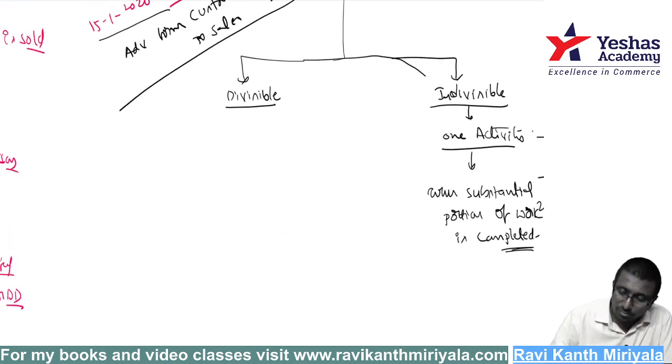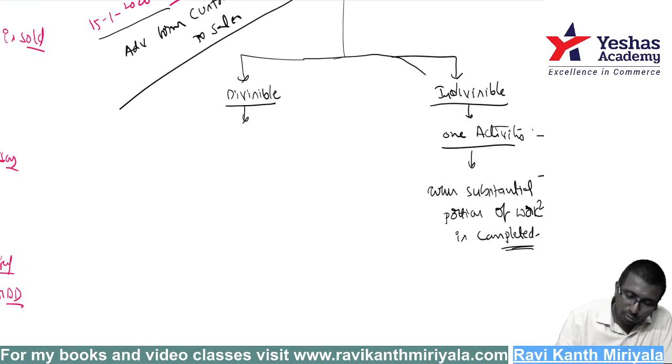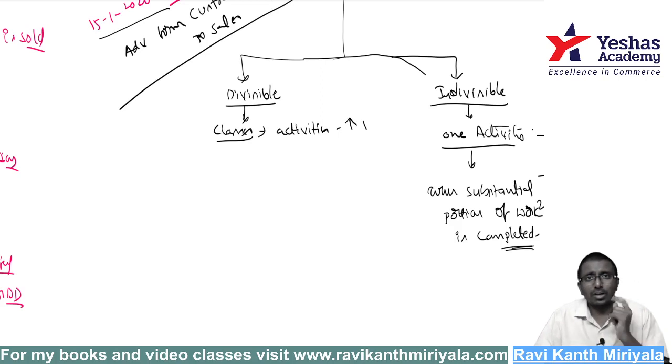Right. Divisible means, just now I told you about classes, correct? Classes, generally it is right. Activities are more than one. It is not one activity, it is more than one activity, and we can divide it based on the number of hours of work and some percentage. It makes sense. Suppose some painting job we are supposed to do.